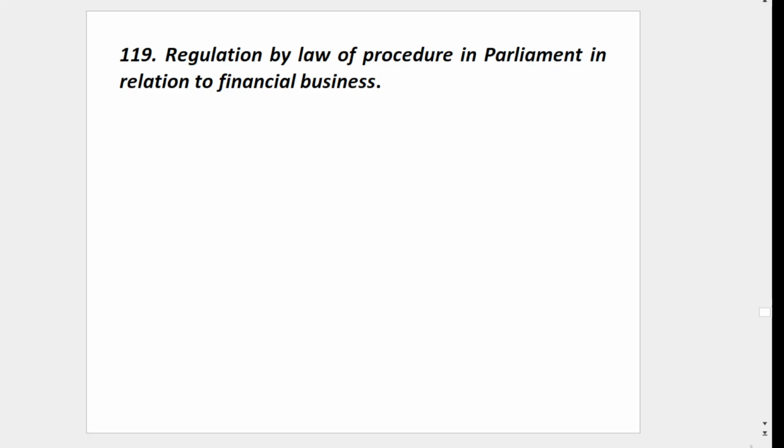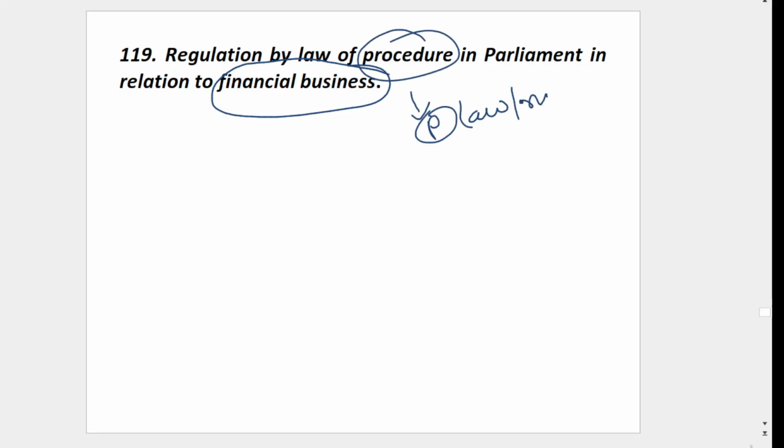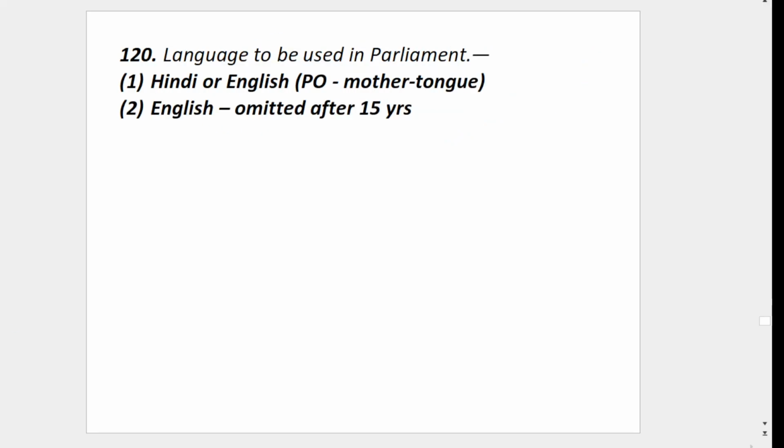That is 118. Then 119, financial business. Any procedure or rule is there, so that Parliament by law will create or by rule will make. This article empowers the Parliament. Article 119. Article 120, language to be used in Parliament. Parliament means Rajya Sabha and Lok Sabha.